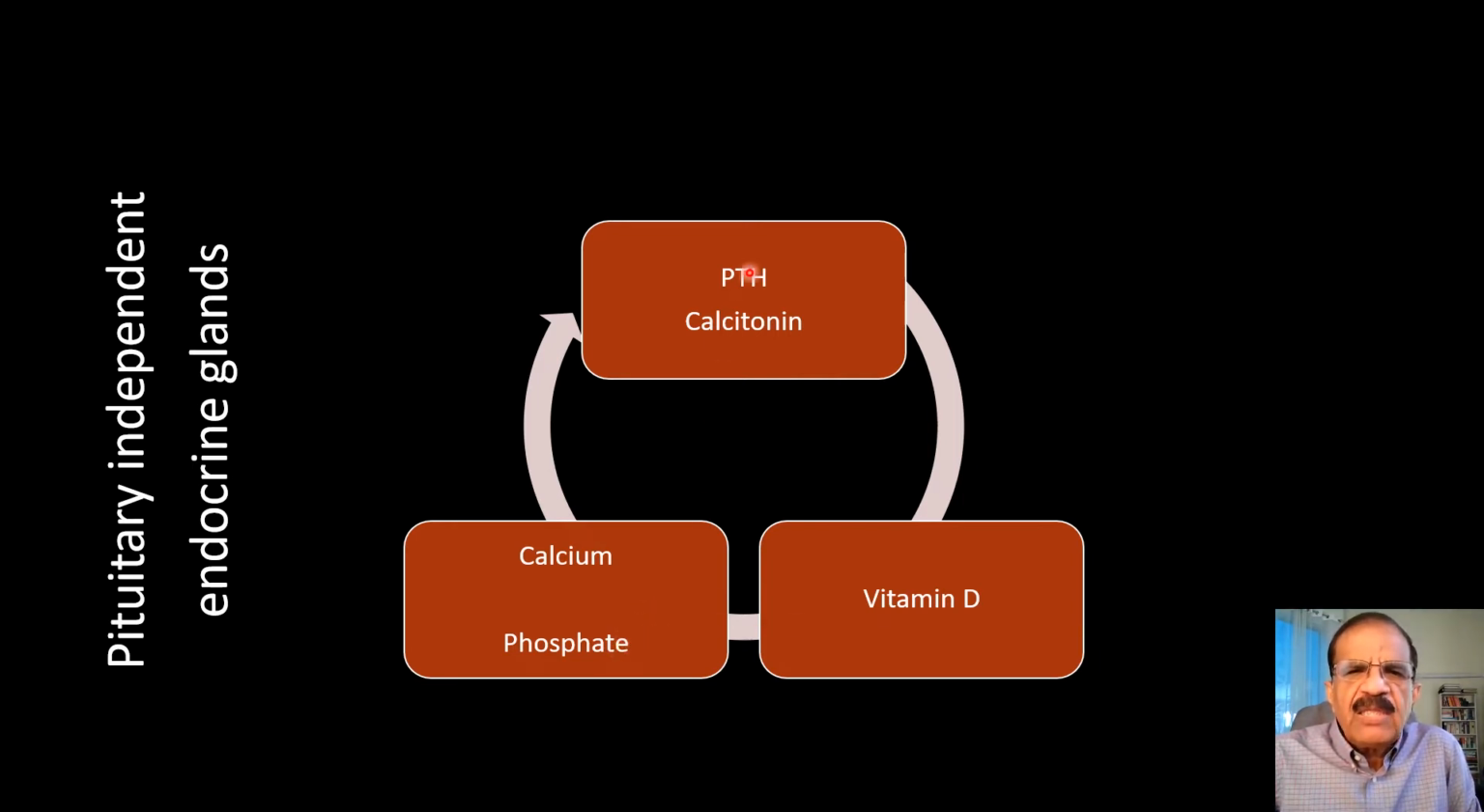So parathormone and calcitonin, through vitamin D, control our calcium and phosphate. Parathormone is generally stimulatory for calcium, and calcitonin is just the opposite. And in a subsequent lecture, we will discuss how these two hormones work in harmony to maintain our calcium level in a very, very physiological range.